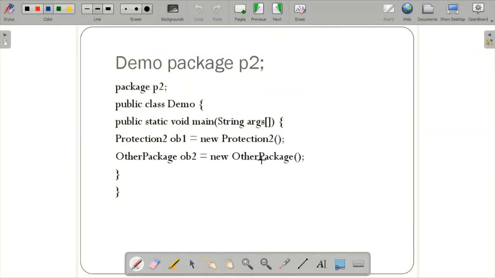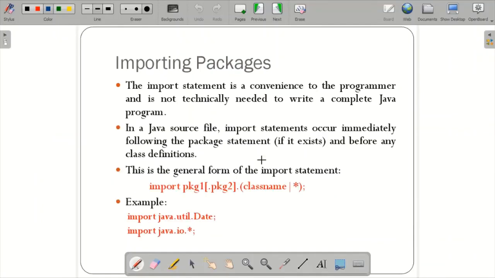Next we'll see the concept of importing packages. So this is very easy. What is the advantage of importing packages? For example, instead of writing lengthy code, we can write it in one particular package, and we can get that entire set of code within the program where you write. So the import statement is a convenience to the program and is not technically needed to write a complete Java program. Whatever is required, you can just import and continue writing the code.